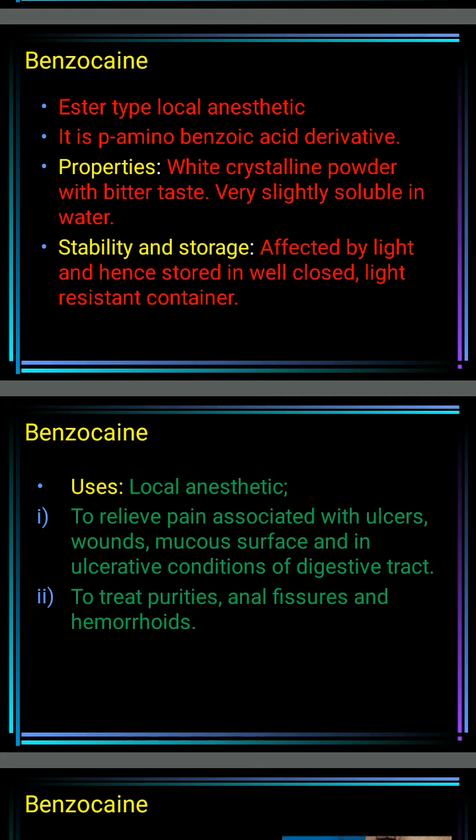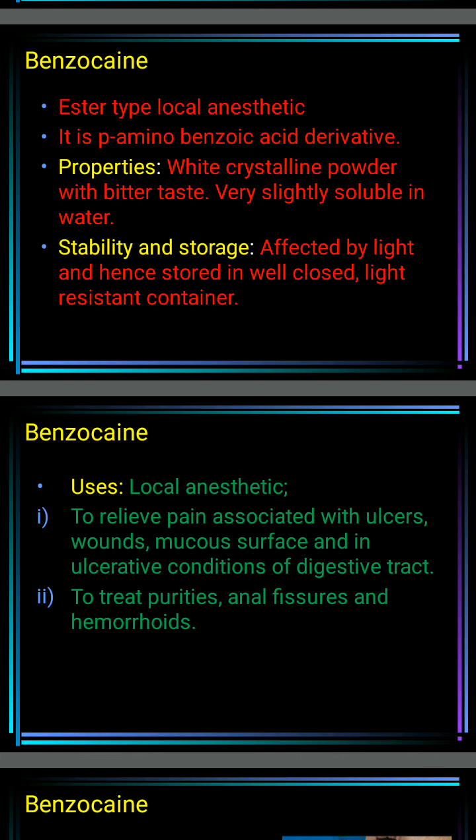Now the uses of benzocaine. It is mainly used as a local anesthetic to get relief from the pain associated with ulcers, wounds, mucous surfaces and ulcerative conditions of the digestive tract. We can also use benzocaine in the treatment of pruritus, anal fissures and hemorrhoids.